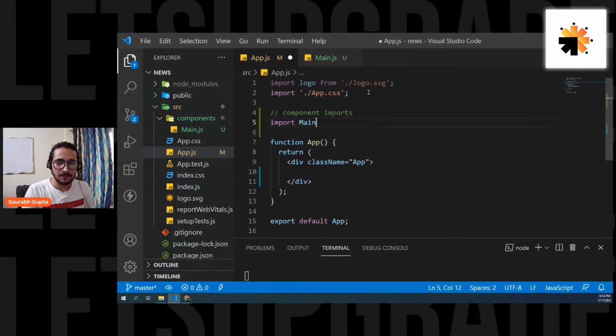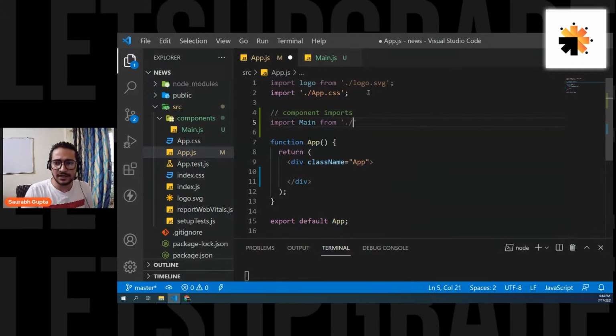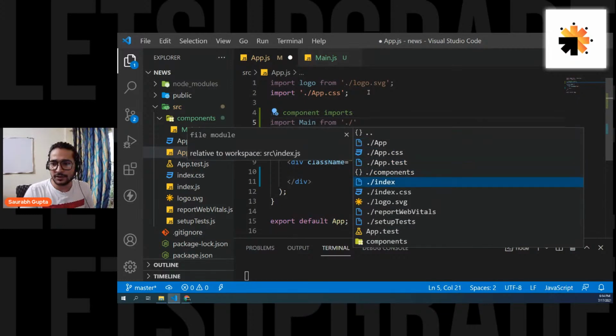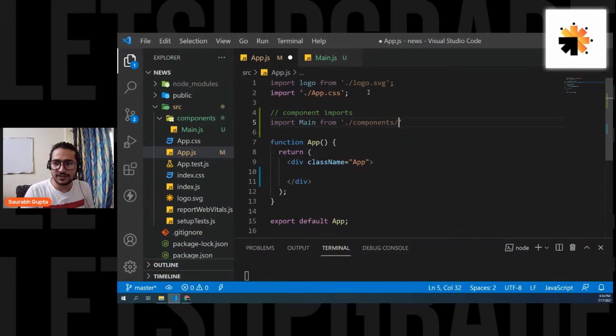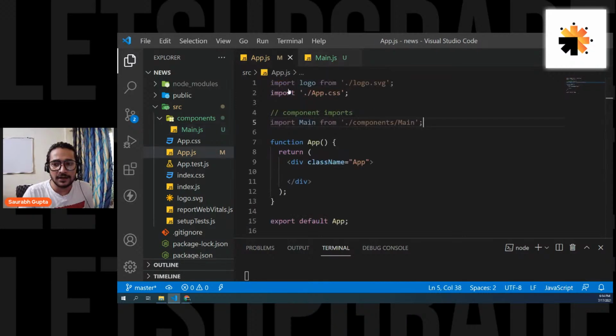Import main from the file, like the folder structure now, the path dot slash, we have what? Components, the folder. Components slash, inside that we have what? The main file, and that's it. Done. Now we have imported it. Is that clear, guys? So from here we are exporting the main, and here we are importing it.